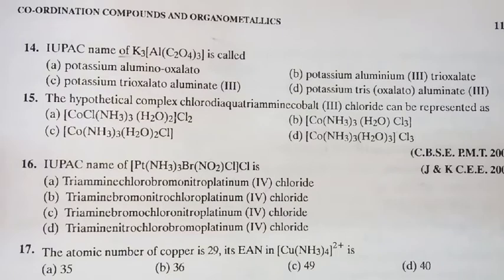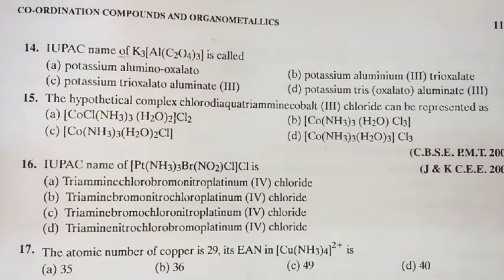So look at the first question. As per my textbook, it is the 14th question. I choose some questions which are helpful to you, so observe carefully. The IUPAC name of K3[Al(C2O4)3] is called. It is very simple, based on IUPAC nomenclature. If you observe this C2O4, you know that is the oxalate ion. It is present 3 times, so definitely trioxalato or trisoxalato. Generally it is bidentate, so as per that you can take trisoxalato. Which is the appropriate option?